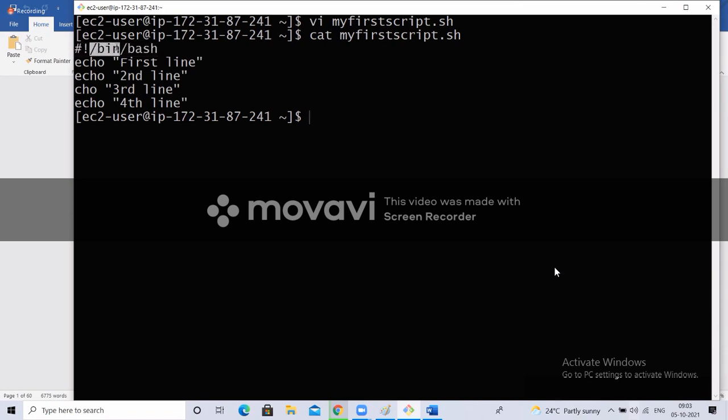Our bash shell is present inside the bin/bash directory. So that is the reason we specify that as the shebang line. So always we use the shebang line for the bash shell. If you want to use some other shell, like I don't want bash shell, I want to use K shell, you can give the path of the K shell here. So all the commands present inside that script will be executed with this shell. Okay, fine. So this shebang line should be the first line. Okay.